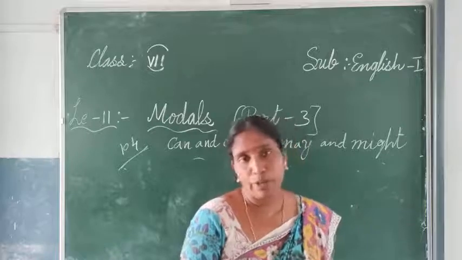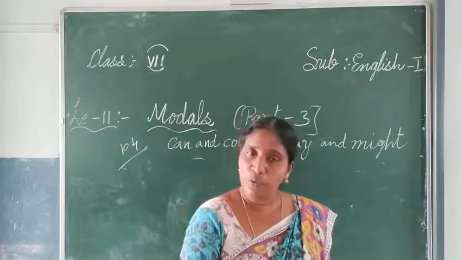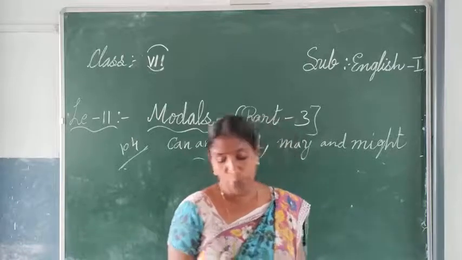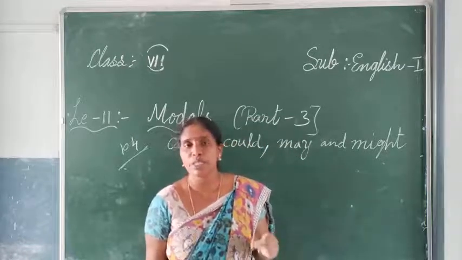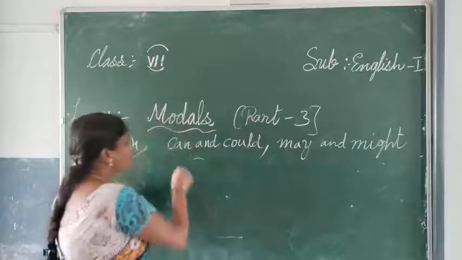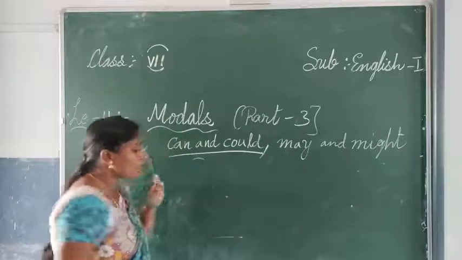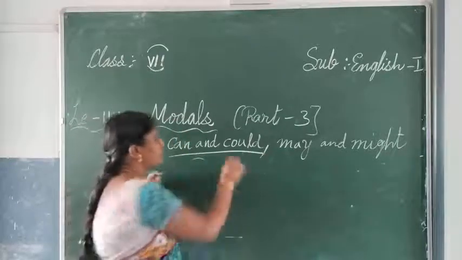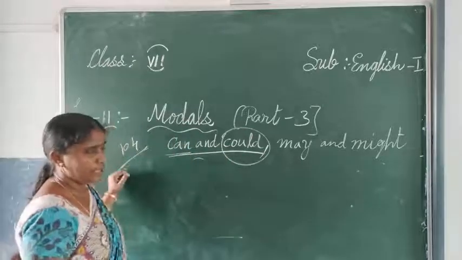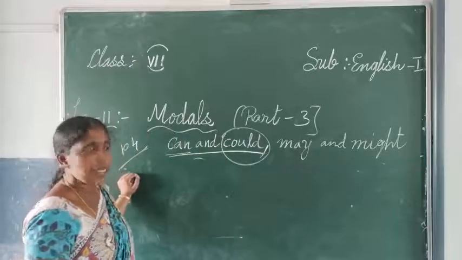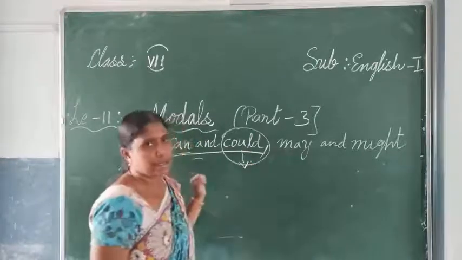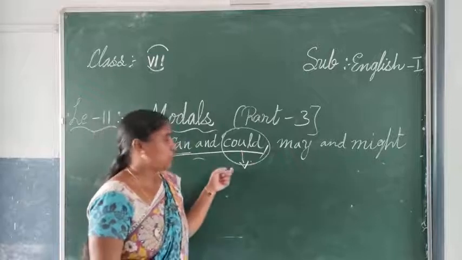Can I take your book once? You are asking, requesting the person. More request, more politely, is "could you please." So which words will we use? Could you please. This can and could: when you are asking more politely, we use the word could. Normally requesting is done in a plain way, but the word could is used for more politeness, more humbleness. So at that time we will be using could.